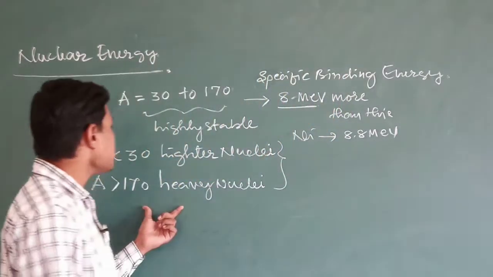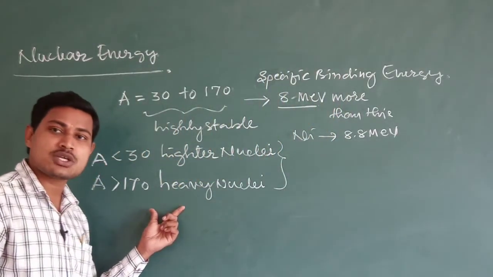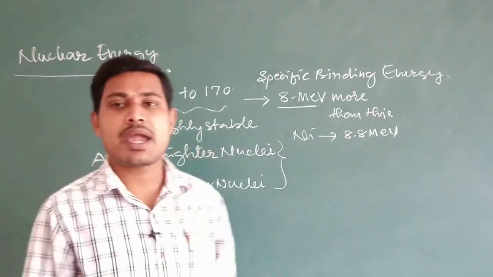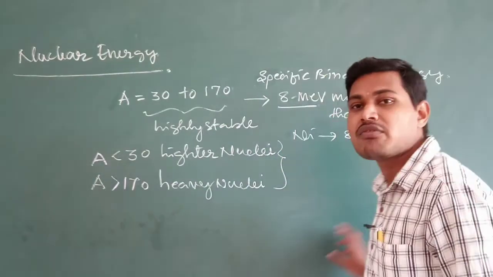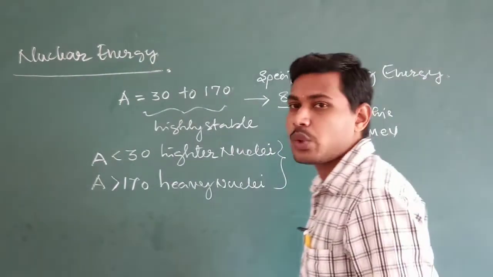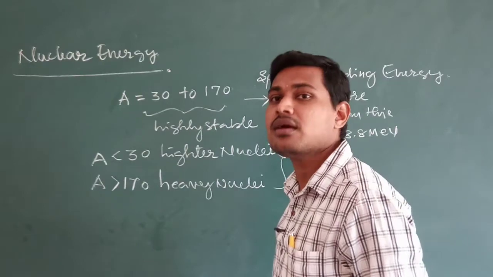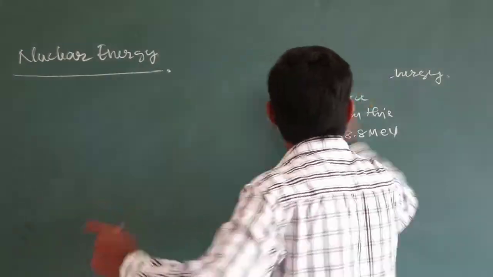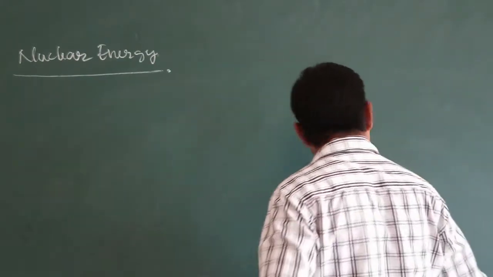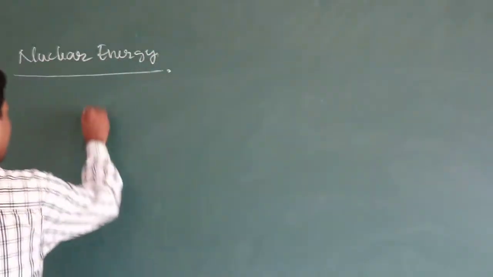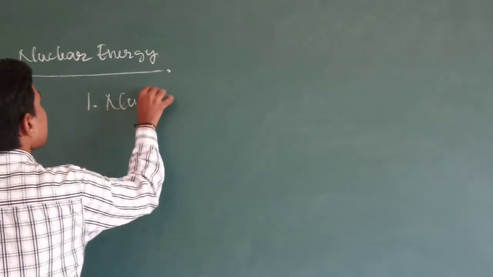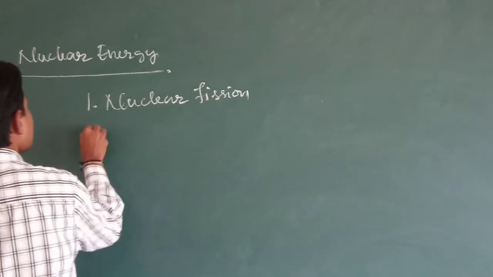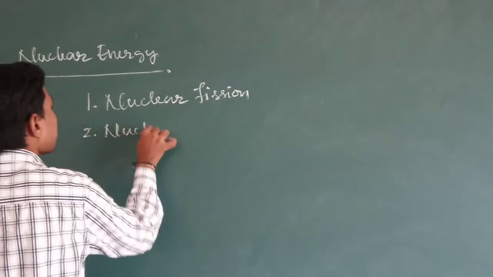Means they easily undergo radioactive reactions and produce nuclear energy. And what are the radioactive reactions? There are two such types of reactions, and these two reactions tend to produce nuclear energy. What are those two reactions? We shall see. One is nuclear fission and the other one is nuclear fusion. The first one is nuclear fission and the second one is nuclear fusion.